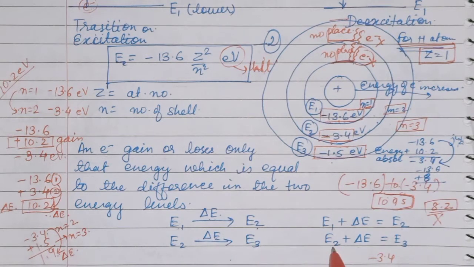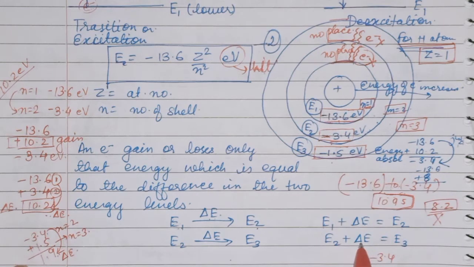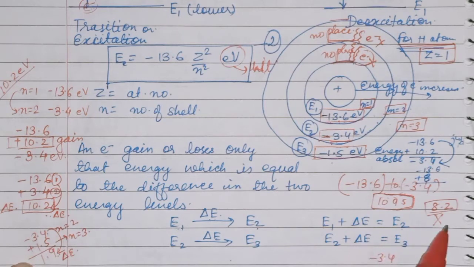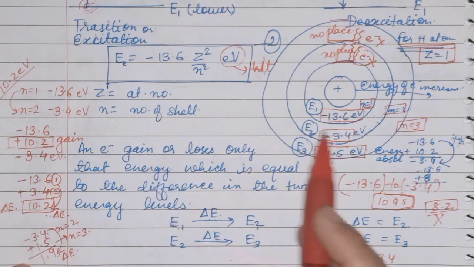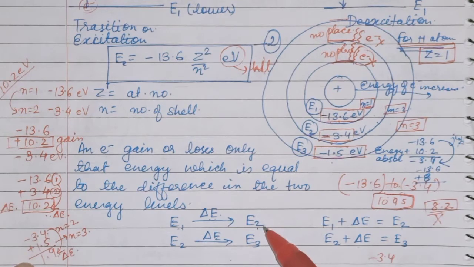Here E2 is minus 3.4. When it gains the difference between these two energies, that is 1.9, then only it will be 1.5 electron volt. So this is the energy change when an electron is jumping from a lower energy to a higher energy level.